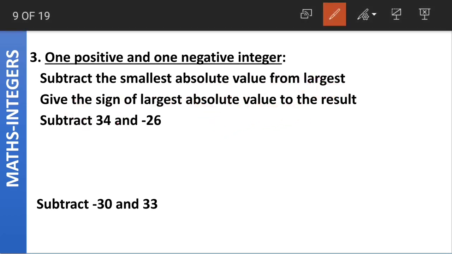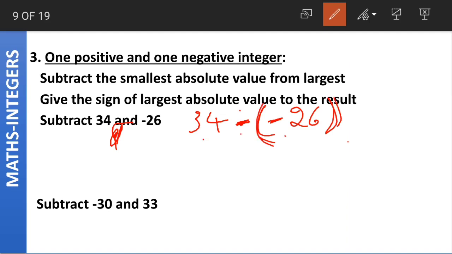First question is subtract 34 and minus 26. 34 minus... Again, it is important to open the brackets and put minus 26 inside it, because here we are having the minus operator, which is used for subtraction, and then the number itself is carrying another sign, which is negative. So it is important for us to place these brackets. 34 minus of minus 26.